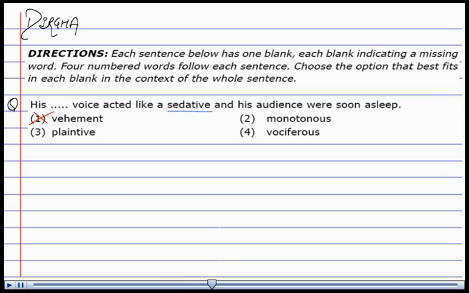Third is plaintive, which means mournful, sorrowful, again which is not according to the sentence here. And vociferous is to cry out noisily, which is also not the option here. The option we are left with is monotonous, which is characterized as a sound continuing in one note. So the answer to our question is option second, that his monotonous voice acted like a sedative and his audience was soon asleep. So the answer to our question is option second.